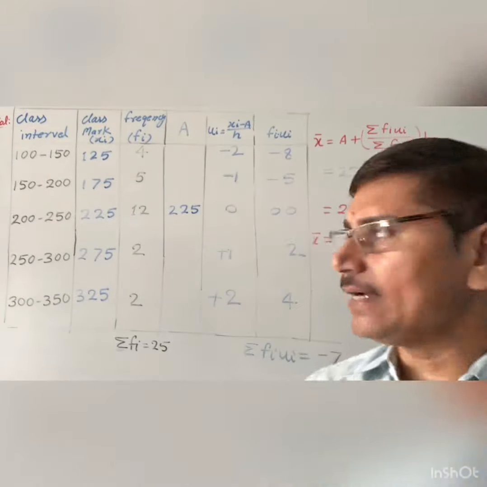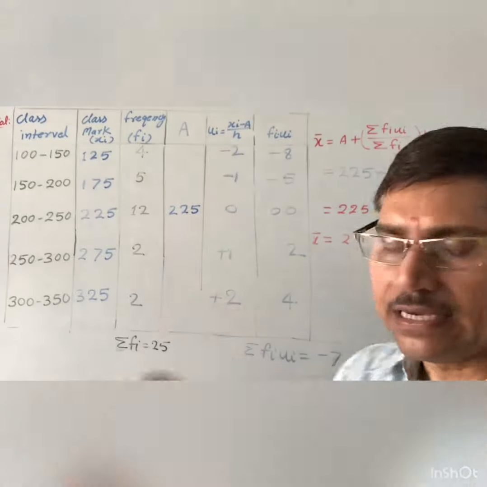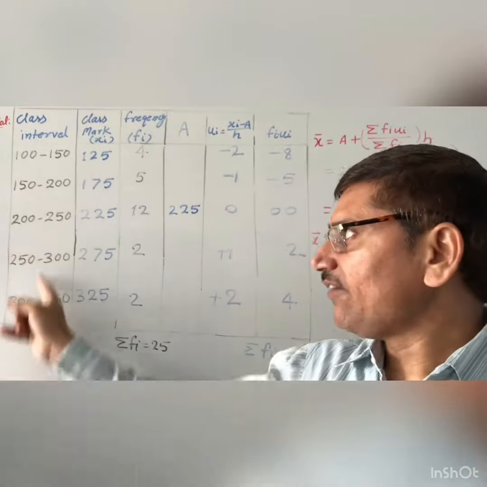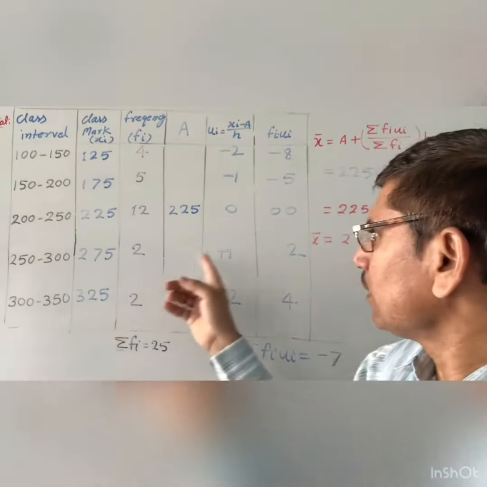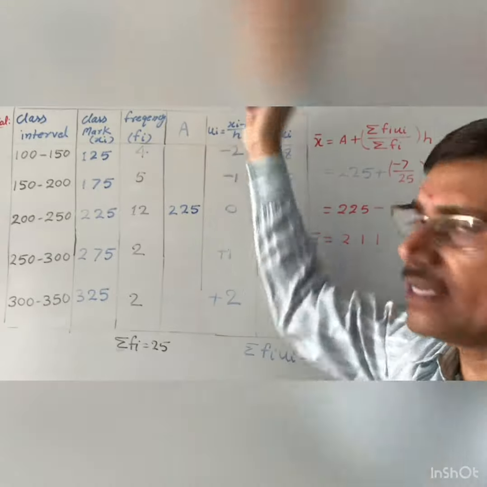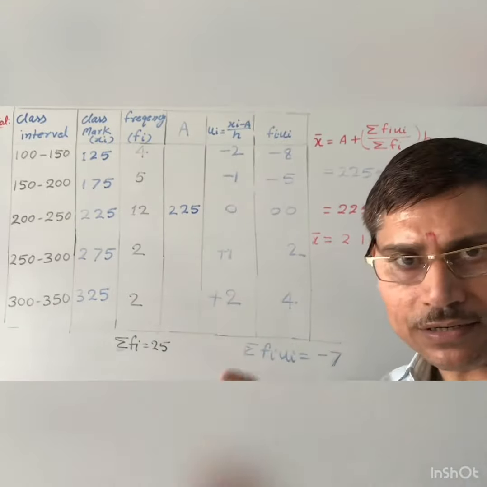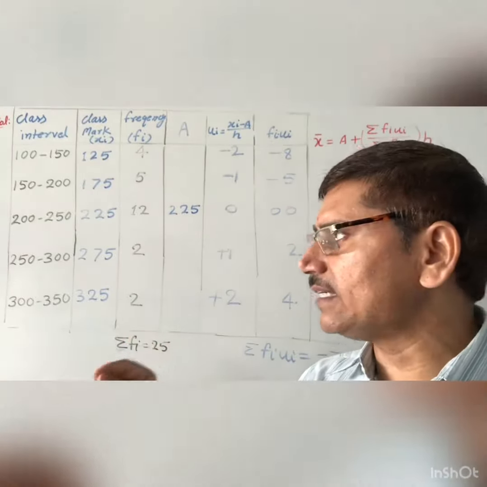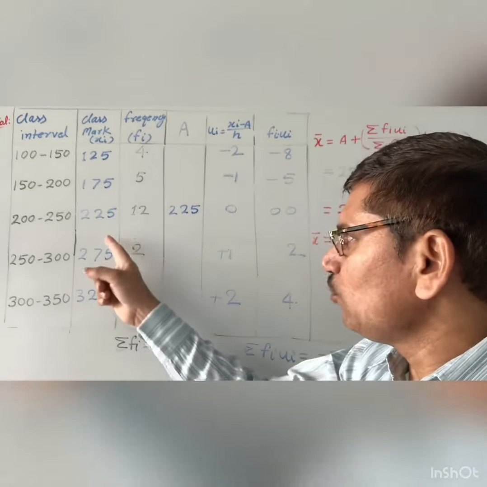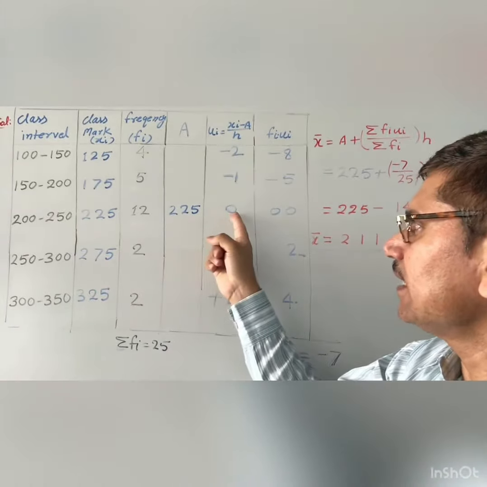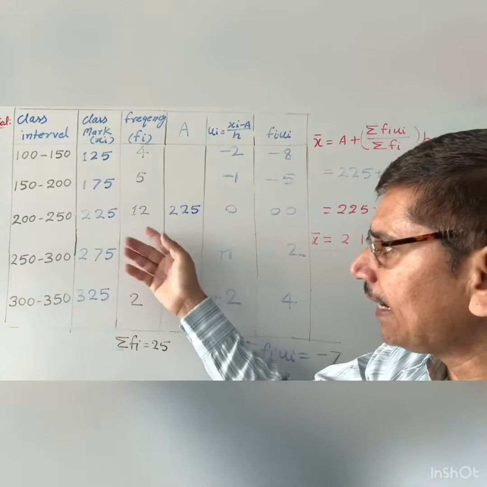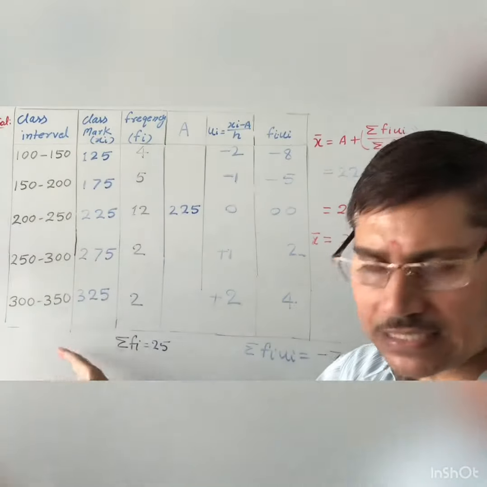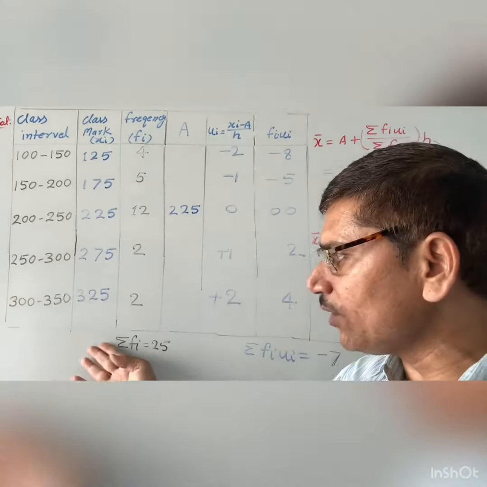Keep in mind that the value of ui will be the same in all questions according to the class interval. If the class interval is 7, then you can write here minus 1, minus 2, minus 3, and here 1, 2 and 3. Let us consider there are only 6 classes. Then you select the assuming mean, let us consider this is 225, and you will get another value here.